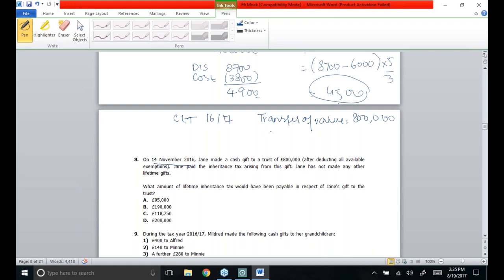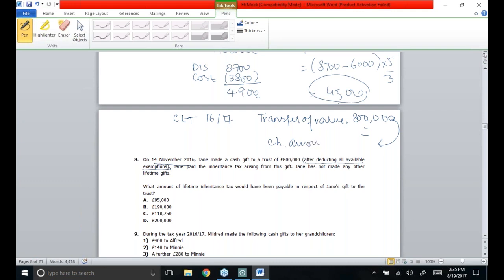We'll first deduct the small gift exemption, which is not the case here. Then I'll be deducting the marriage exemption. Of course, this asset has not been transferred at the point of marriage, so the marriage exemption is not going to work here. And then the annual exemption has to be deducted. But as you can notice, it is written in the question that this figure is after deducting all exemptions. So I could simply say that this 8 lakh is the chargeable amount of the gift.